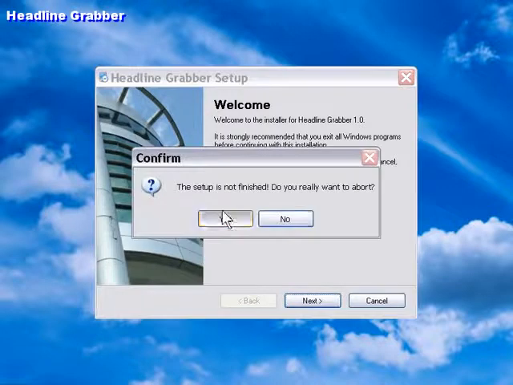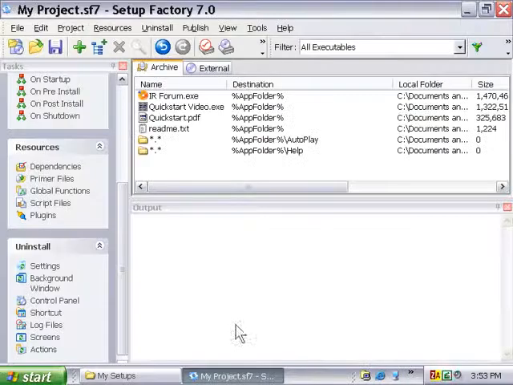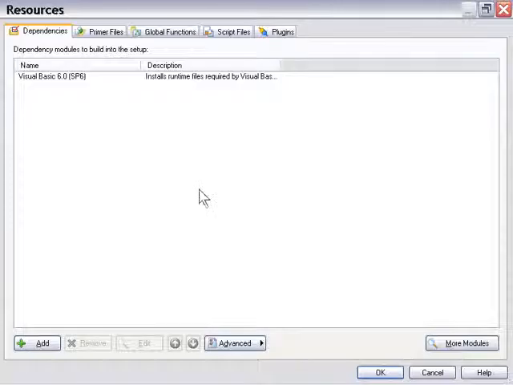So that's a very, very handy feature of Setup Factory 7. I encourage you guys to check it out, and that's your dependencies. And of course, as Setup Factory 7.0 grows, and as the community grows, and the module library grows, you're going to be able to click this More Modules button and go on the web and find ready-made modules for virtually all the ubiquitous technologies. So we encourage you to click on that button and go ahead and check it out.